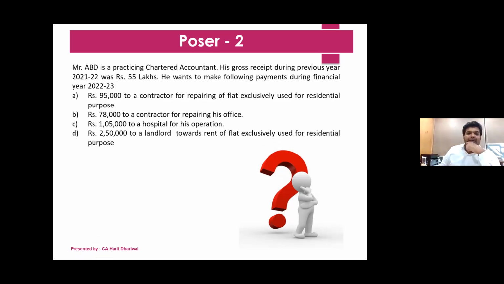And the last is if he pays 2,50,000 to a landlord towards rent of a flat exclusively used for residential purpose. So if he pays a rent of more than 2,40,000 and it is exclusively used for residential purpose, in that case,